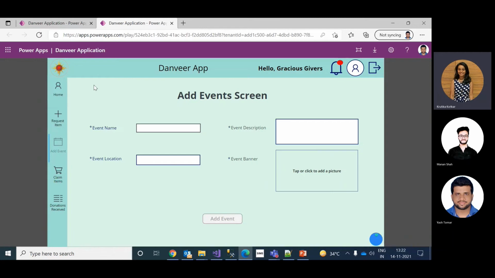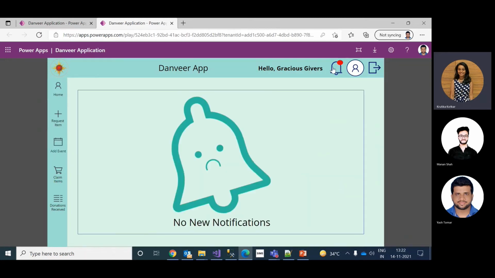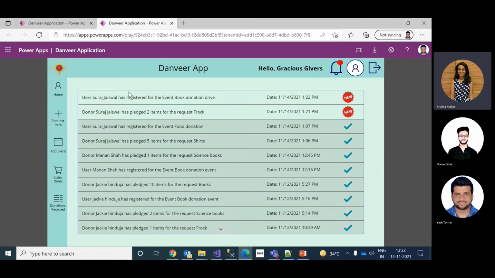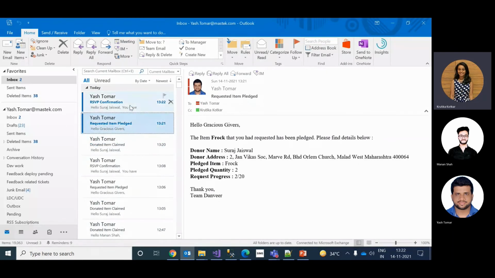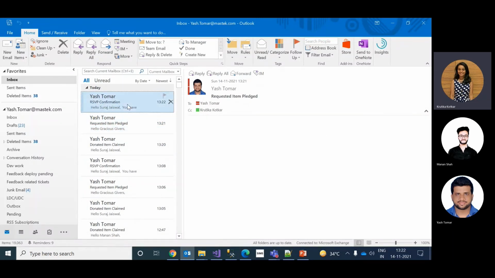So the NGO has registered, the donor has registered. Now we have set up a notification feature. A notification is sent whenever a donor registers for an event, when a donor fulfills a request placed by a particular NGO, and to the user whenever an NGO claims an item donated by a donor. A detailed email would also be sent to the donor or the NGO with the details of an item whenever an item is claimed, a request has been fulfilled, or a donor has registered for an event.